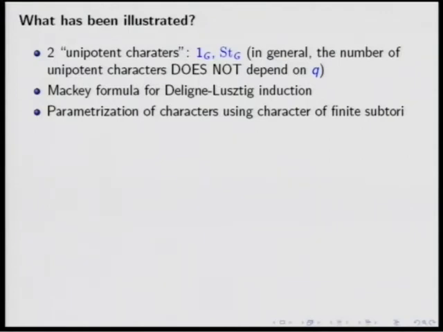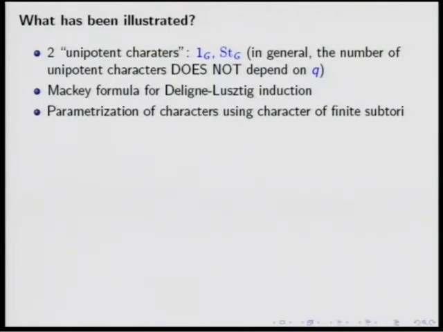But mu Q plus 1 can be seen inside, where is it? Here. It can be seen also inside SL2 of FQ because the multiplicative group FQ square acts on FQ square, so it can be viewed as a subgroup of GL2 of FQ. And if you consider its intersection with SL2 of FQ, you are led to consider the elements of norm 1, namely the Q plus 1'st roots of unity. So mu Q plus 1 is really a subgroup of SL2. That's what I mean by this.